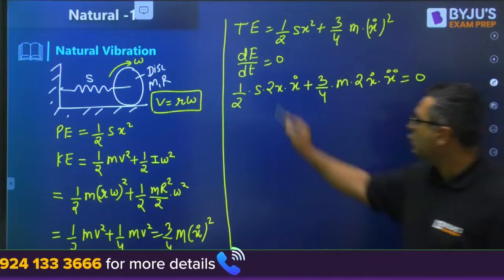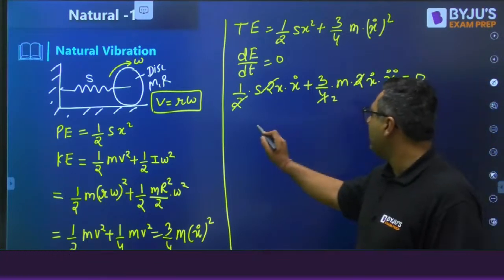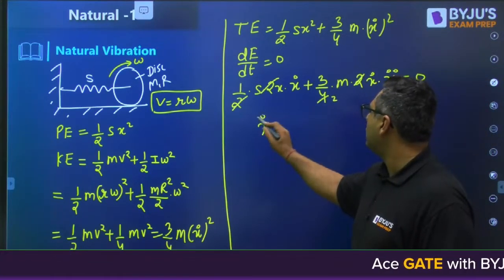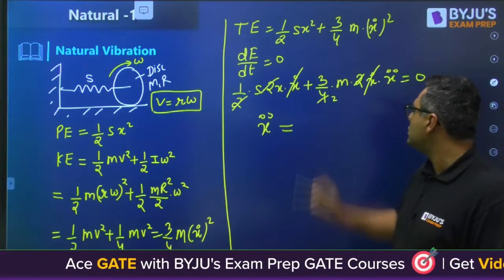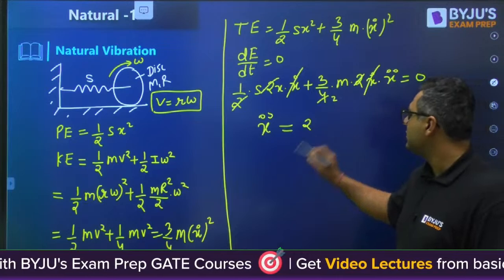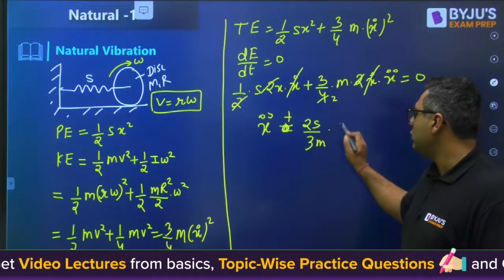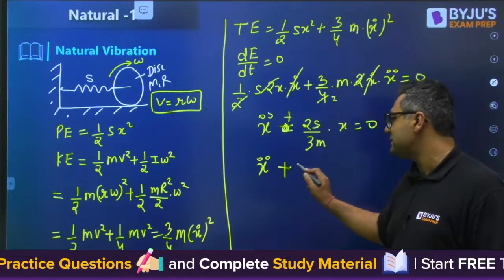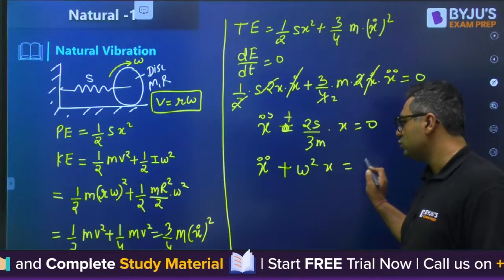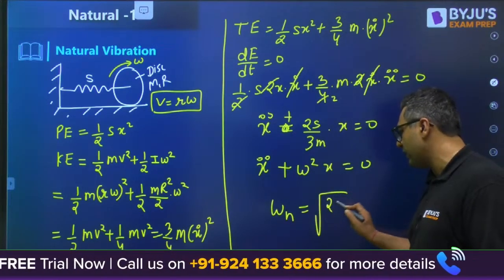You can see 2 will get cancelled out, 2 will get cancelled out, and x dot will be common. So x double dot plus 2S by 3m into x is equal to 0. From here you can compare x double dot plus omega square x is equal to 0, so the natural frequency of the vibration will be the square root of 2S by 3m.